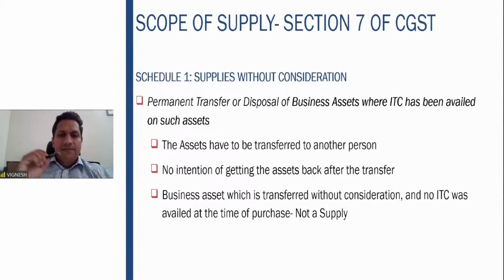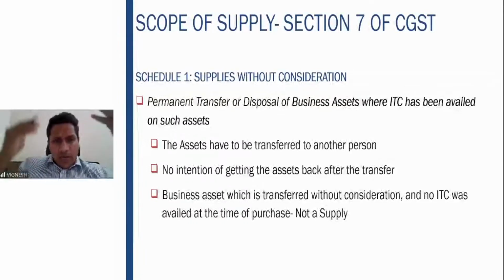Third one, a business asset which is transferred without consideration and no ITC was availed. That is not a supply. What is this situation? The input tax credit chapter will be handled separately, somewhere in the 24th or 25th class. In input tax credit, there are some credits which are blocked.